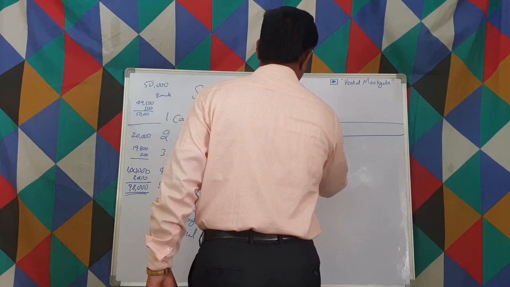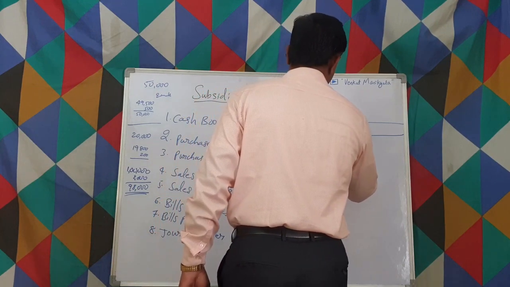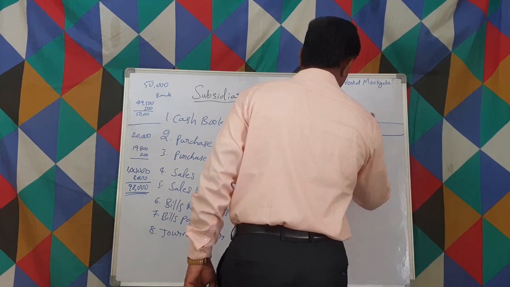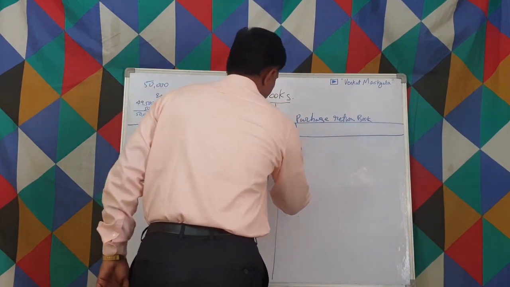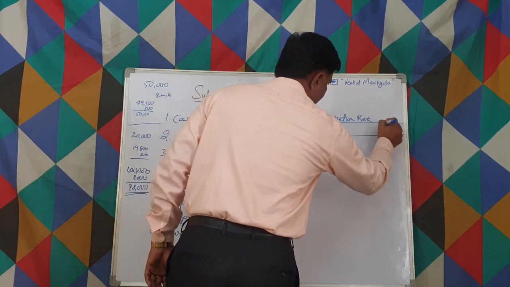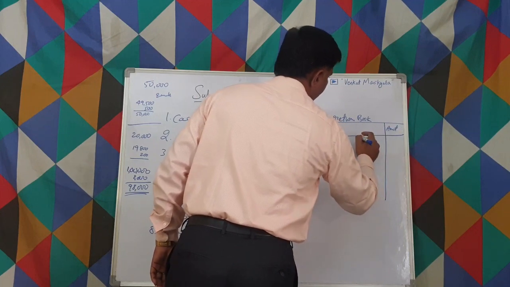Purchase returns book, right? So we have the date column, and from here we'll come back to the amount, right?